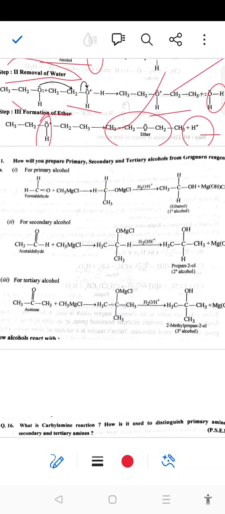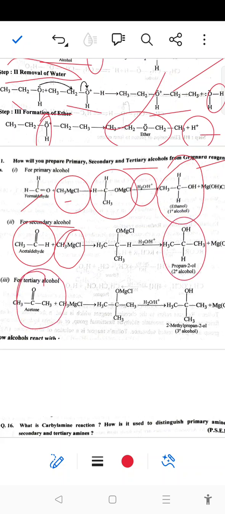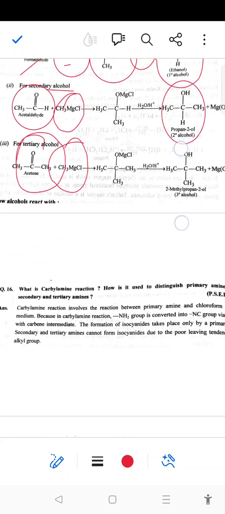Next, how will you prepare primary, secondary and tertiary alcohol from Grignard reagent? By using formaldehyde reacting with CH3MgCl Grignard reagent, we get a product, and then reaction with water in acidic medium gives the formation of primary alcohol. Again, for the secondary alcohol, we use acetaldehyde reacting with the Grignard reagent, giving secondary alcohol. Similarly for the tertiary alcohol, ketone will react with the Grignard reagent, giving tertiary alcohol.